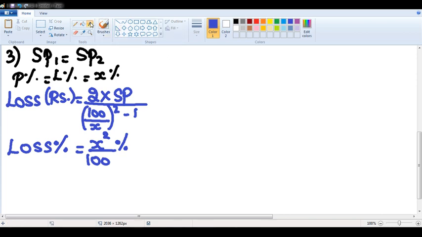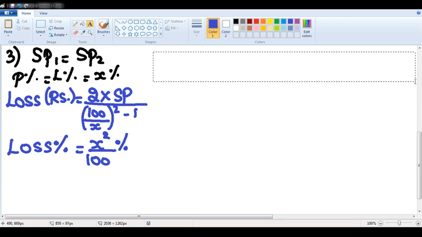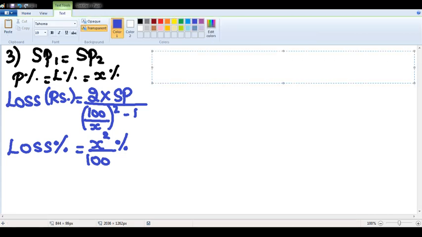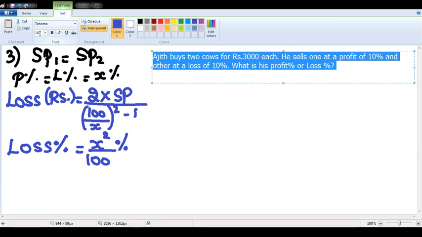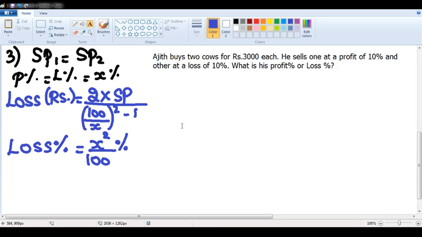Now see here, sir. I'll just draft a question for you people. Let us read this question. The question says, Ajit buys 2 cows for 3000 rupees each. That means this is a scenario where cost price of two products are same, right?